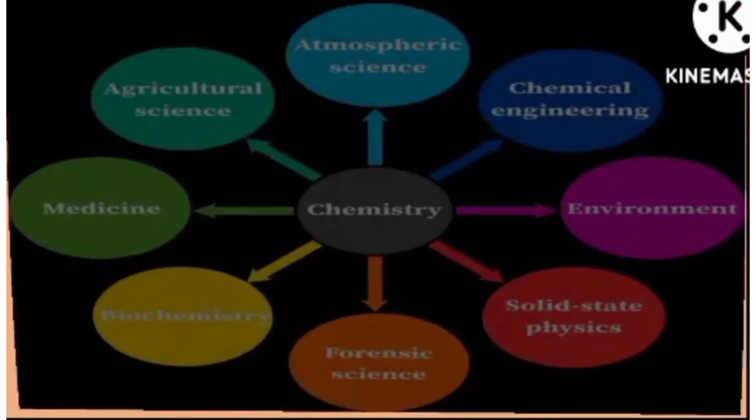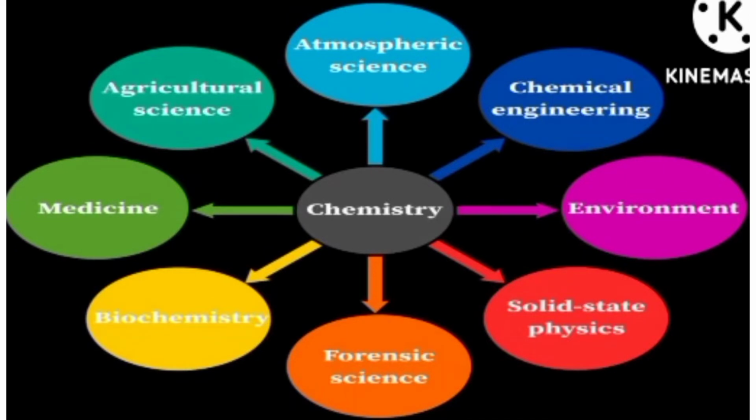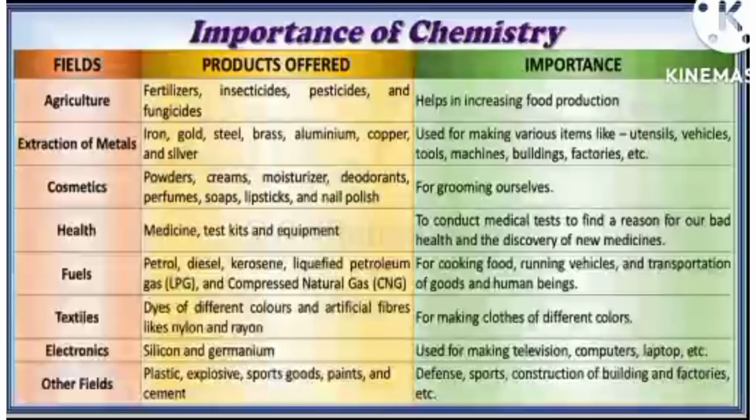Now let's move towards the importance of chemistry. Chemistry basically helps us in many ways in our daily life. For example, if I talk about agriculture, then in agriculture they provide us the chemicals which are very helpful to grow the crops more healthy. For example, we don't know what type of fertilizers are used here. Different materials require different quantities of chemicals. So chemistry helps us in agriculture.